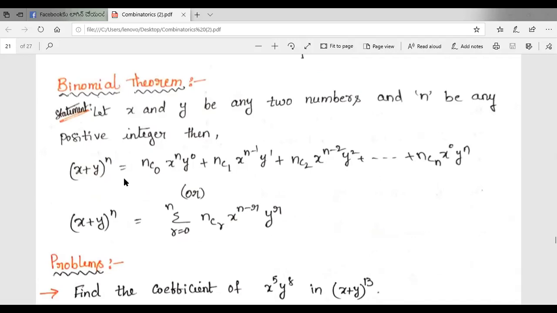So x plus y whole power n expansion is nc naught x power n y naught plus nc1 x power n minus 1 y1 plus nc2 x power n minus 2 y square plus and so on plus ncn x power 0 y power n, or the summation can be expressed in the term of summation r is equal to 0 to n ncr x power n minus r y power r. This is the binomial theorem statement. So x plus y whole power n is equal to summation r is equal to 0 to n ncr x power n minus r y power r. Okay.